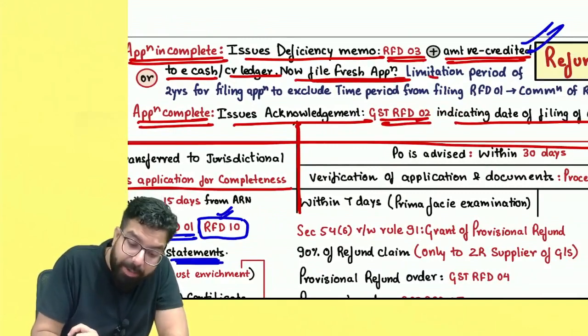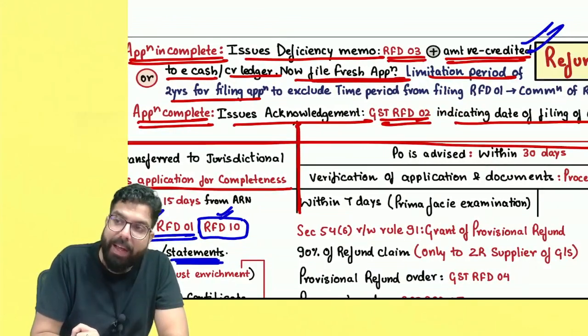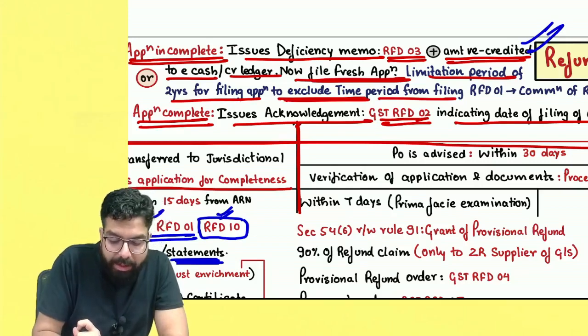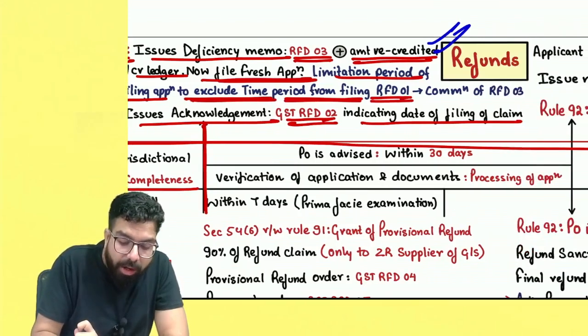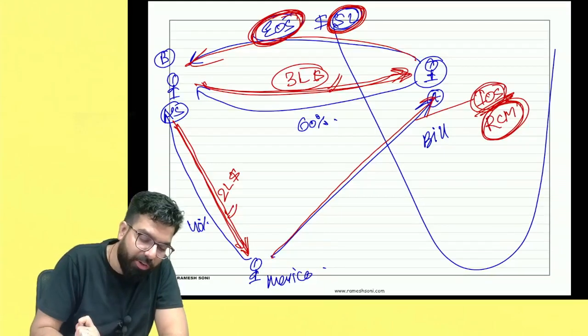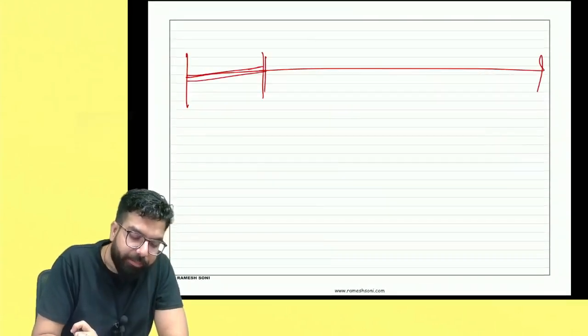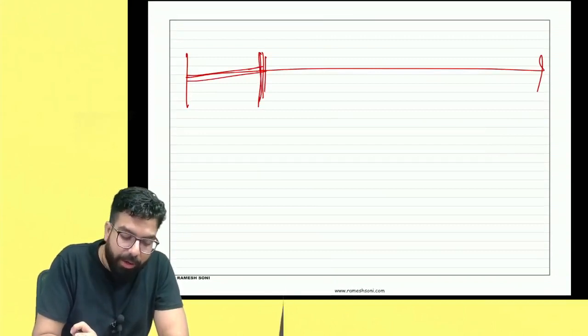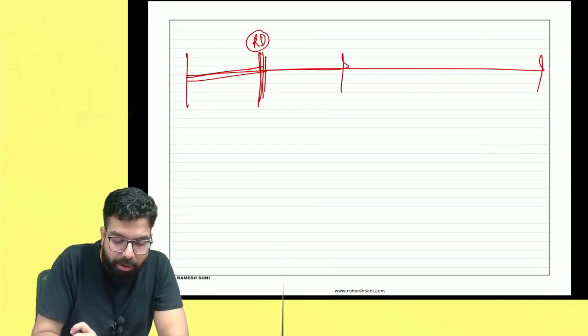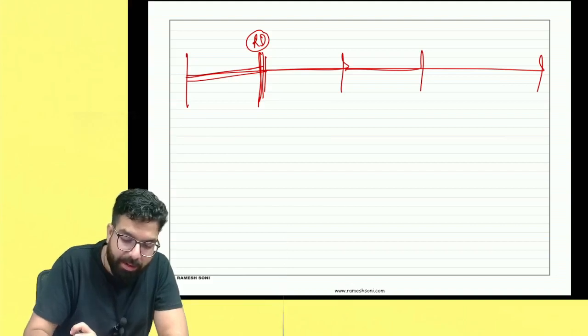Always remember one thing: the limitation period of 2 years for filing an application excludes the time period from filing GST RFD-01 to the date of communication of GST RFD-03. For an example, everyone, I went ahead and filed a refund application over here. Now, sir, this is the relevant date. From the relevant date, I had to file within 2 years. Supposedly, I filed over here.